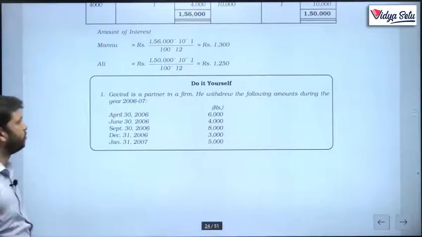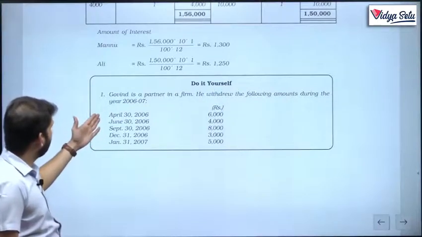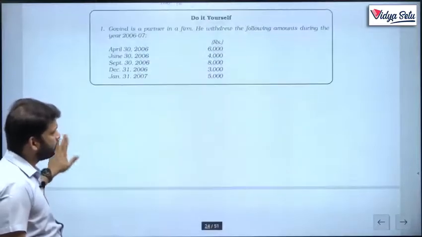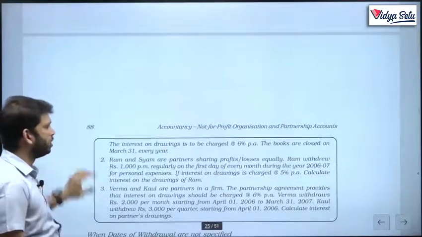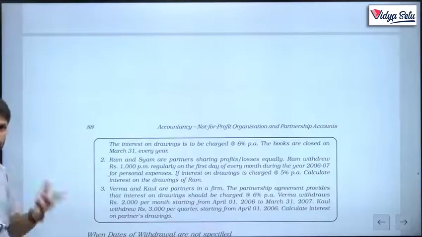Govind is a partner in a firm. He withdrew the following amounts during the year: April, June, September, December, January, different amounts, which we have already done. There is no shortcut, because the dates and amounts are different.